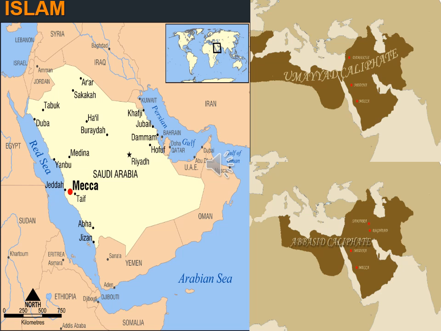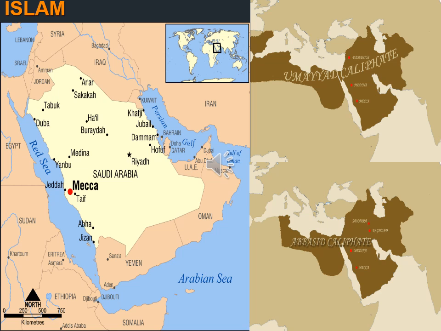Then the followers of Islam were called Muslims. An Islamic state, especially one ruled by a single religious and political leader, was known as a Caliphate. So their political leader was called a Caliph. Caliph means a representative of the Prophet Muhammad.